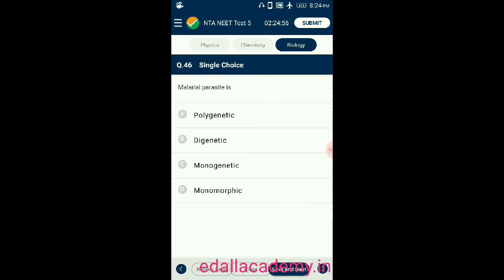Question number 46. Malarial parasite is, there are four options given. Option A, polygenetic, B, digenetic, C, monogenetic, D, monomorphic. Malarial parasite completes its life cycle in two different hosts, so it is called digenetic. Whichever organisms complete their life cycle in two different hosts are called digenetic organisms. Similarly, the malarial parasite completes its life cycle in man and the female Anopheles mosquito. So the correct option is B.